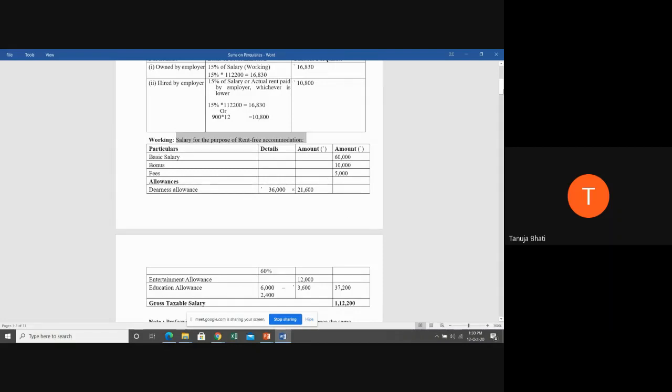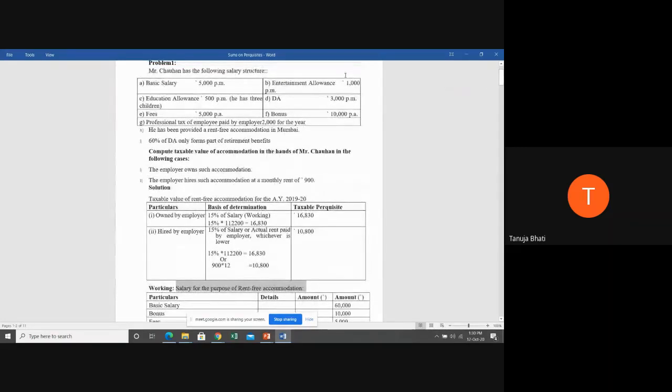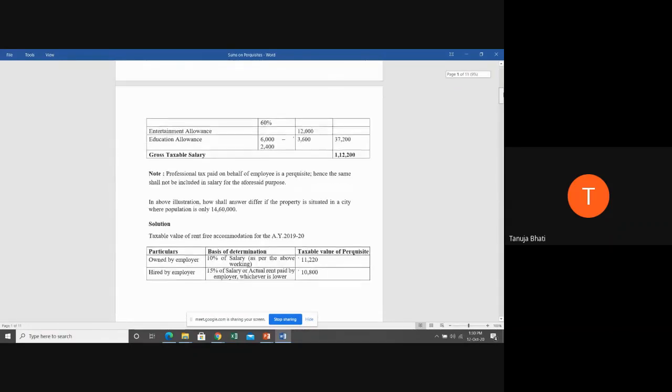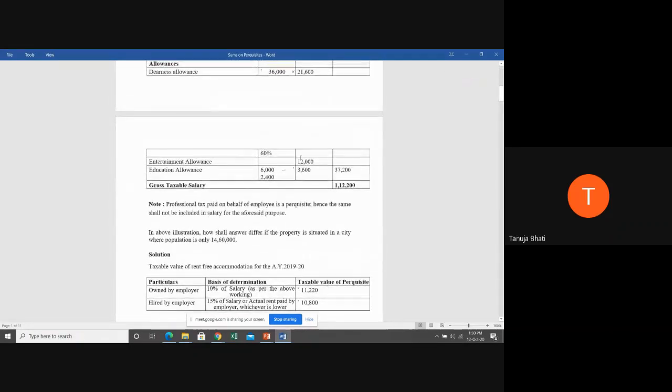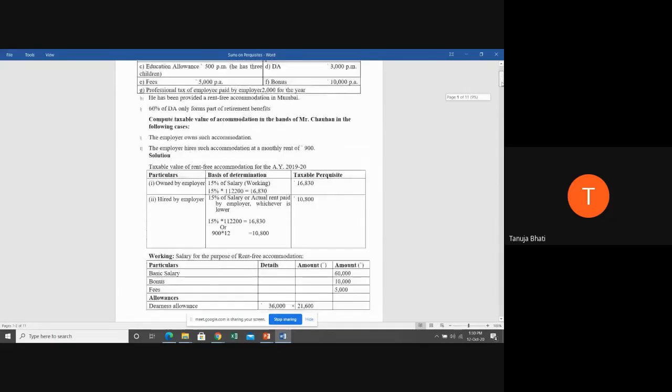Next is entertainment allowance. Entertainment allowance is 100% taxable. So what is the entertainment allowance? 1,000 per month. So for 12 months it will be 1,000 into 12, which is 12,000.